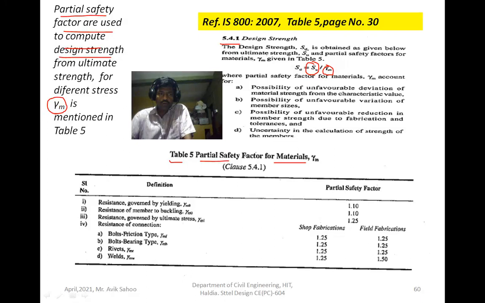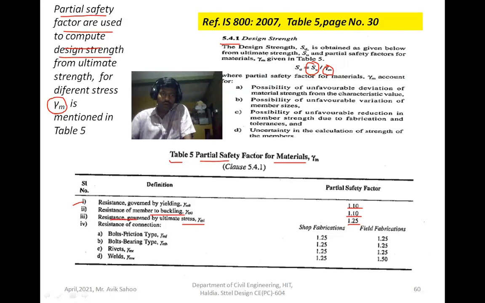So you see that the partial safety factor is given: for resistance governed by yielding, the factor is 1.10. Resistance of member to buckling is given 1.10. Resistance governed by ultimate stress, the partial safety factor is given 1.25.